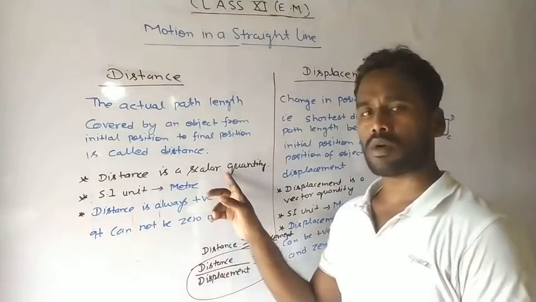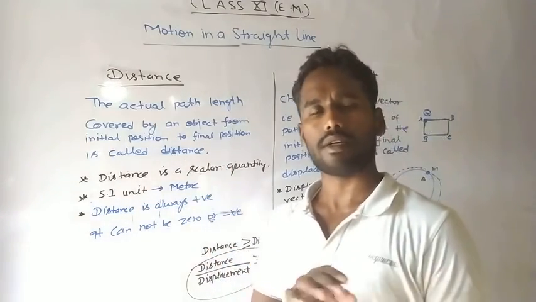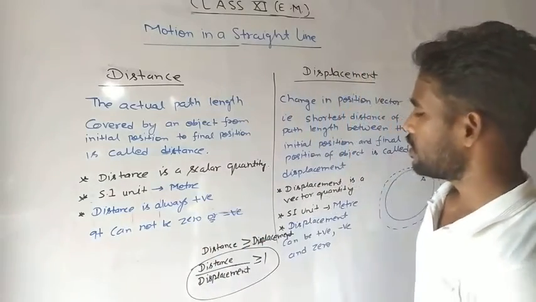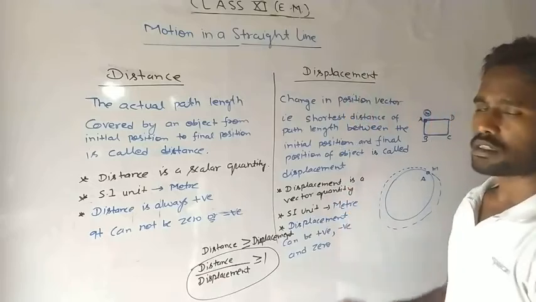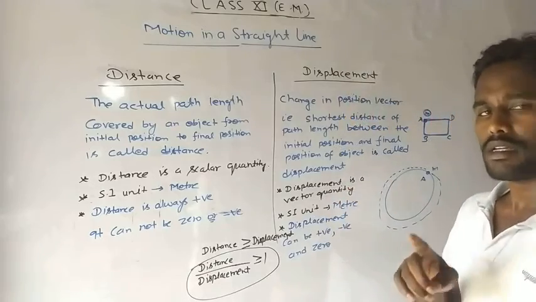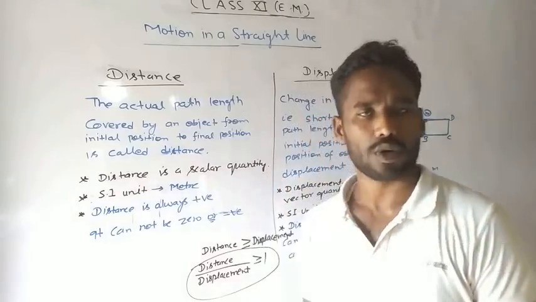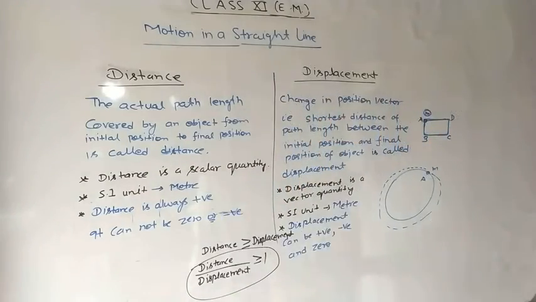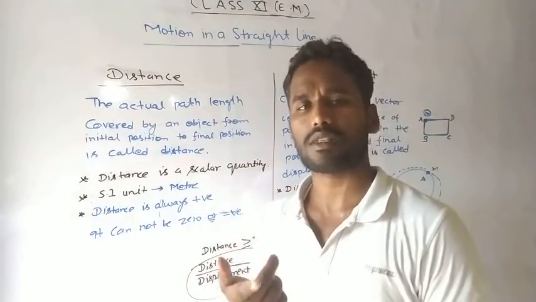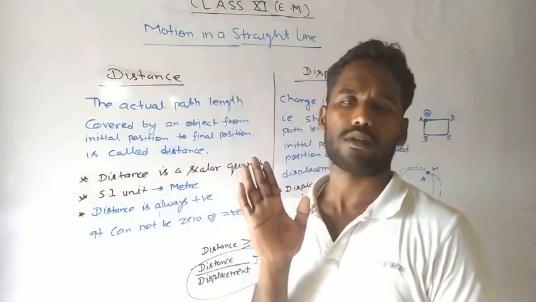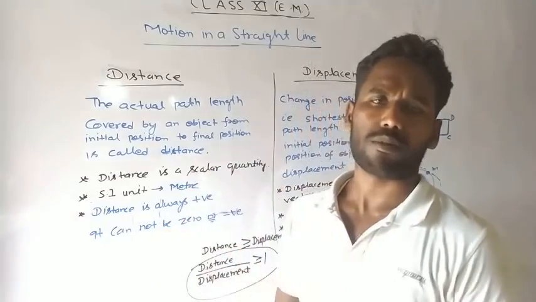Distance is a scalar quantity because it has only magnitude and no direction. While displacement is a vector quantity and it has both magnitude as well as direction. The direction of the displacement will be from initial position to final position, or we can say from final position to initial position.